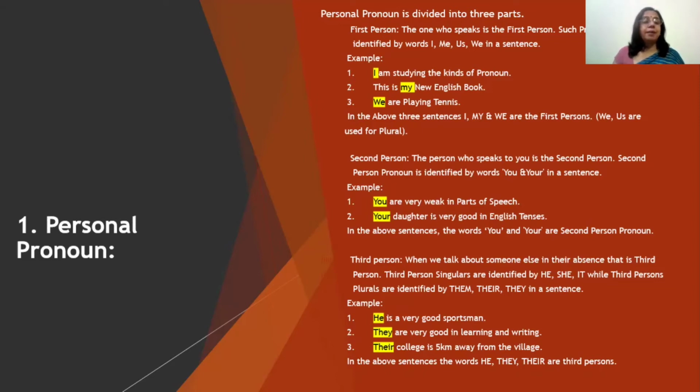So now let's see the examples. He is a very good sportsman. Now here, he is the third person singular. Then, they are very good in learning and writing. Again, they, third person plural. And next sentence, their college is 5 kilometers from the village. Again, their is the third person plural. So in the above sentences, the words he, they, their are third person personal pronoun.